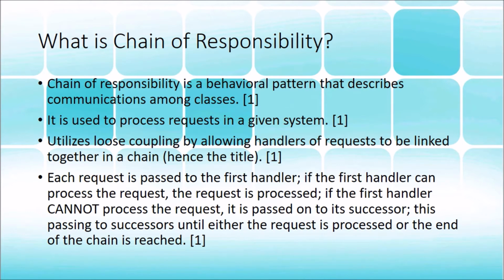However, if it can, then the successor will process the request. And this passing of responsibility continues down the chain until either the request is processed or we reach the end of the chain, which normally is a cause for program termination by the operating system, which is not what we want, but we'll discuss more about that later.